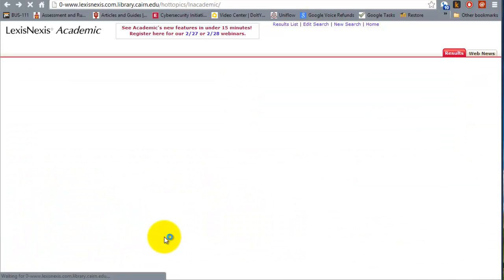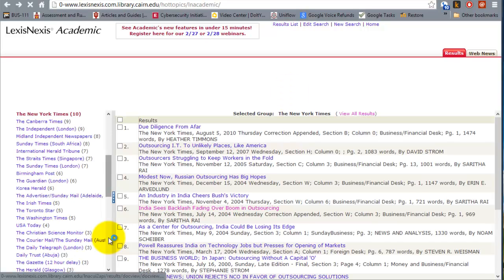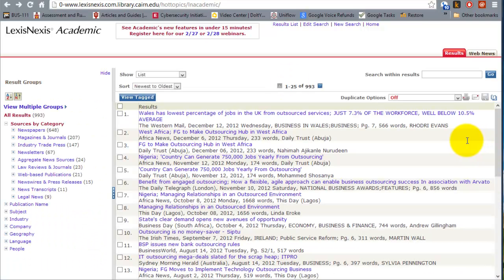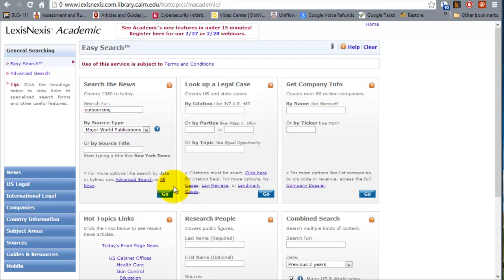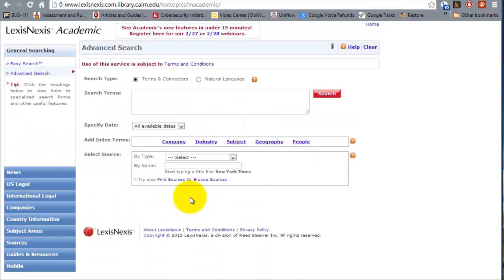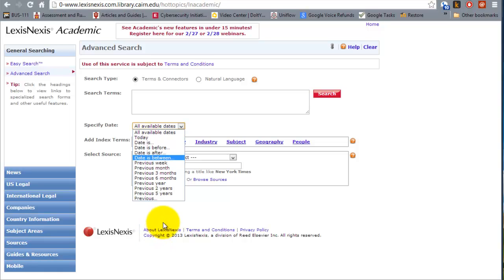So if you didn't want articles from 2004, what you can do is go back to your result list here and customize the dates. Let's say I want only the last year's articles. Notice you can also search within results, and if you needed to edit your search, you go right here and customize your search to specific articles. You go under advanced search, and you can specify that I need it only between the last 10 months or 6 months and so on.